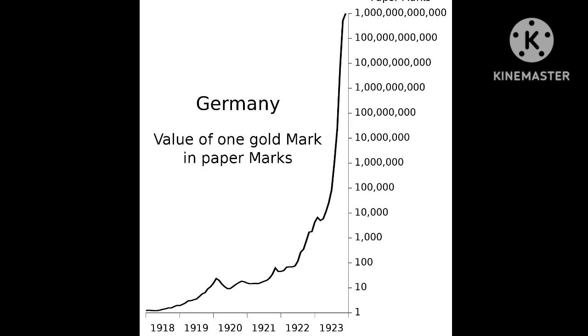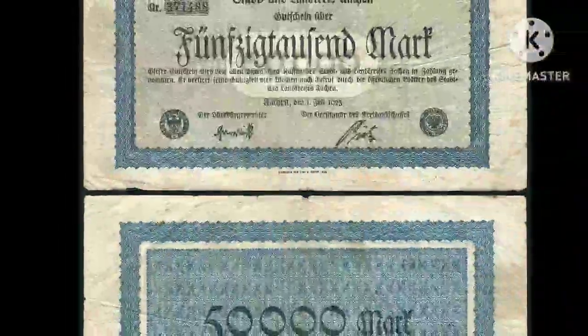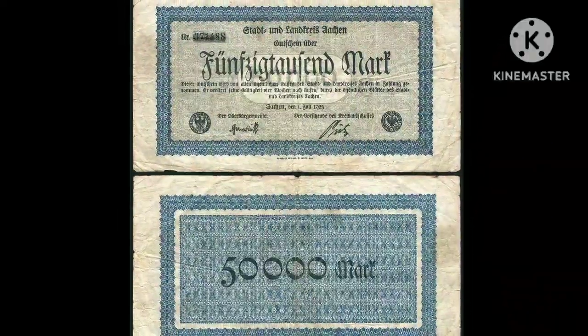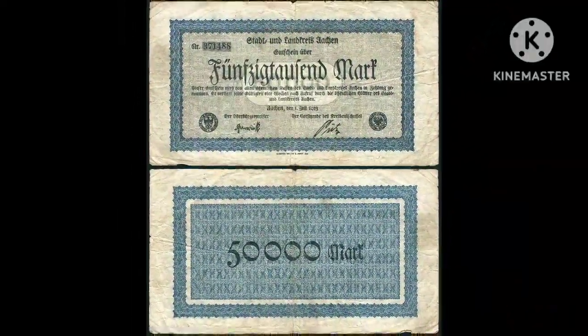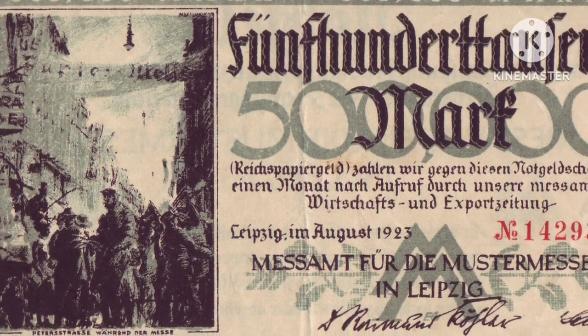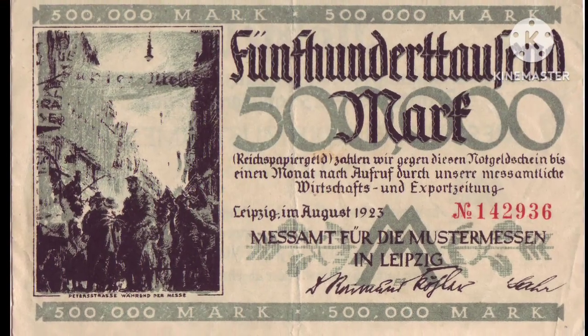The outbreak of World War I in 1914 led to a massive increase in government spending, which was financed by the issuance of bonds and the printing of paper money. As the war dragged on, the German government continued to finance its military efforts by printing more and more money. However, this caused the value of the German mark to plummet, and prices for goods and services began to rise